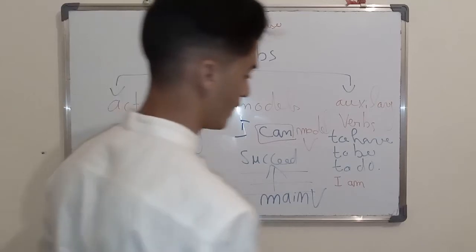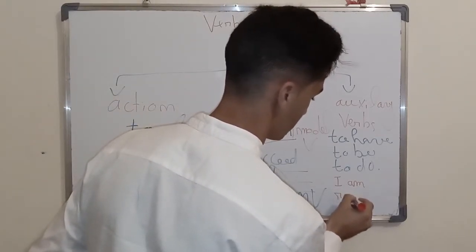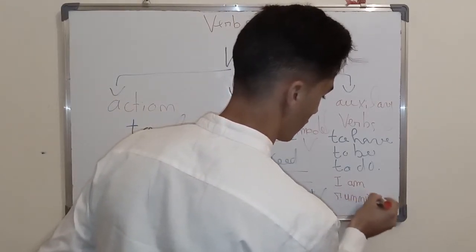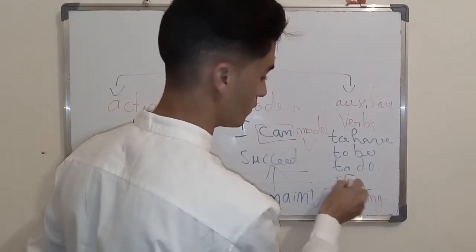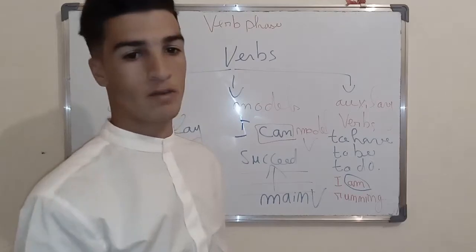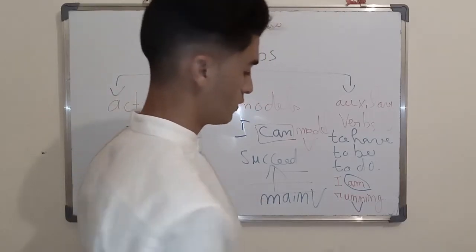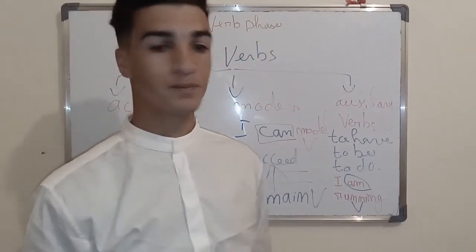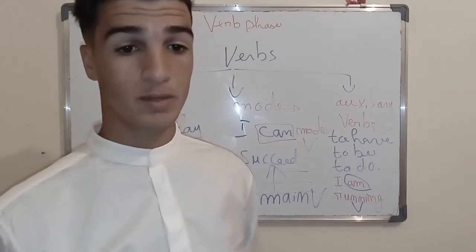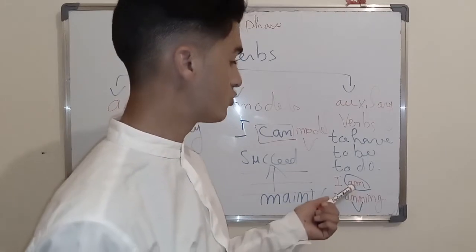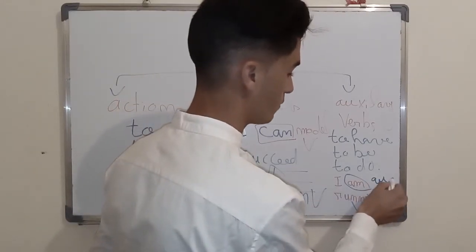So for example, I'm running. So here the verb to be, I am, is just an auxiliary verb. The main verb is running. Whereas am is just the conjugation of the verb to be in the present simple, and it is just an auxiliary verb.